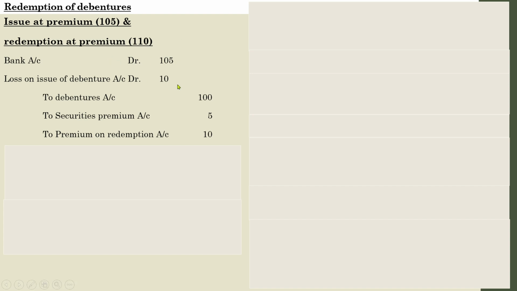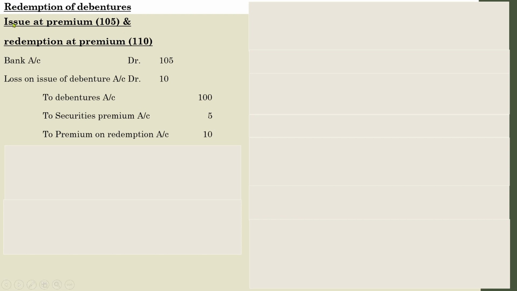Rupees 10 means here it was issued for 105, but it was going to be redeemed for 110. So with regard to this particular debenture, the company has to pay an extra rupees 10 at the time of redemption, because you have to think that the face value of the debenture is 100, but it is going to be issued and redeemed at two different prices.